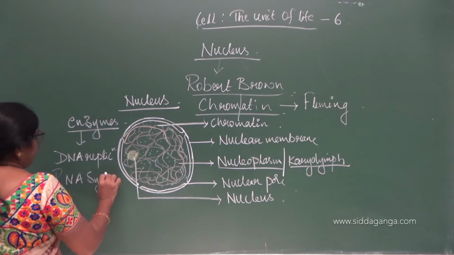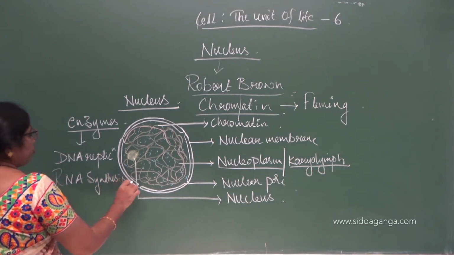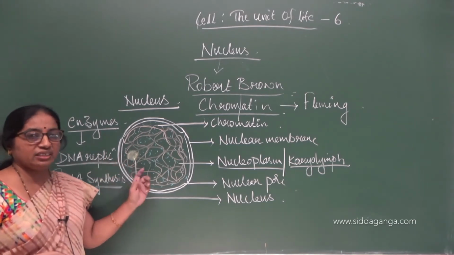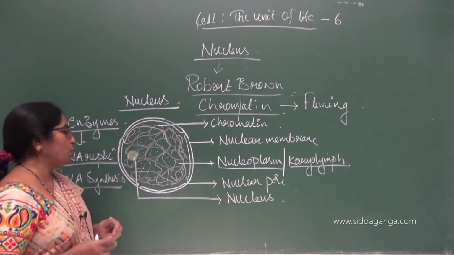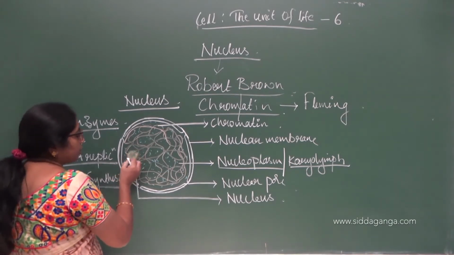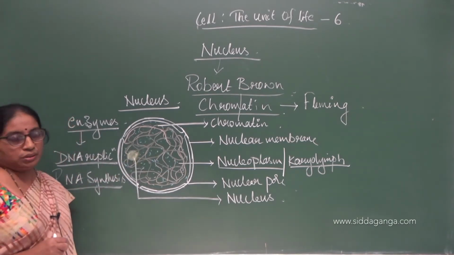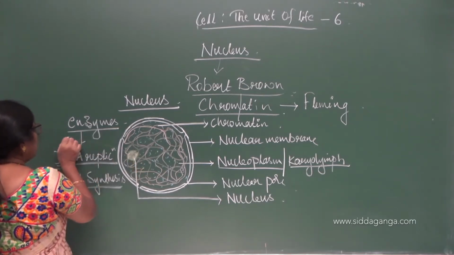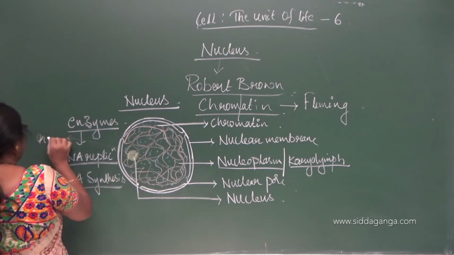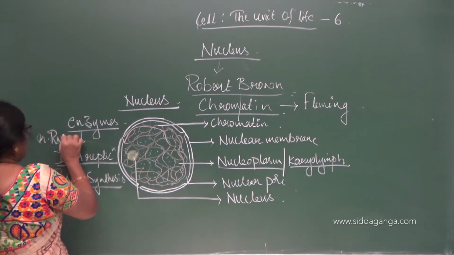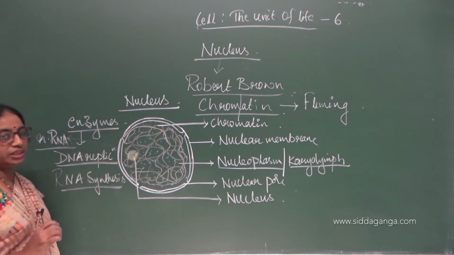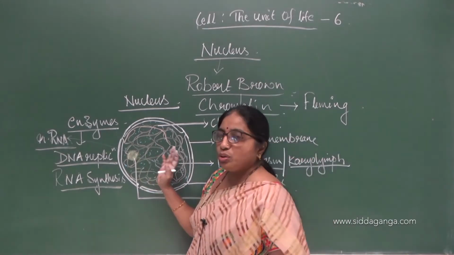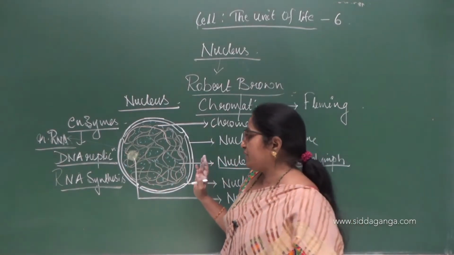All these take place inside the cell, and therefore they require a huge number of enzymes, and all these enzymes are available in the nucleoplasm. And one more structure you can see is the nucleolus. This nucleolus consists of a huge amount of rRNA, that is ribosomal RNA, and it is also the site of synthesis of the rRNA. So all ribosomes are also synthesized in the nucleus itself.